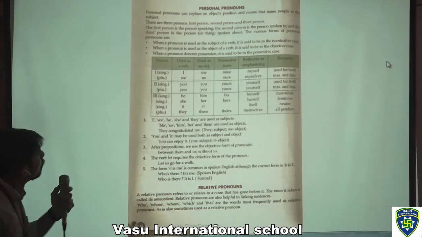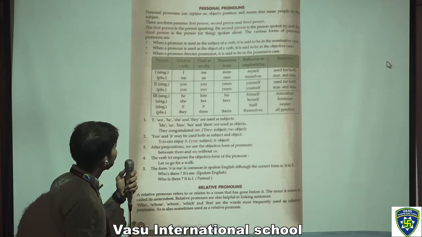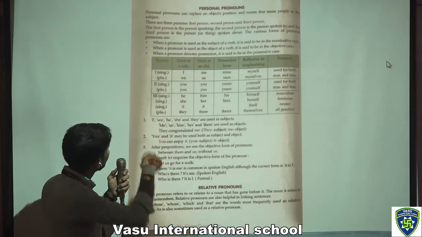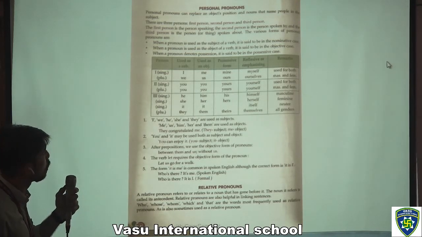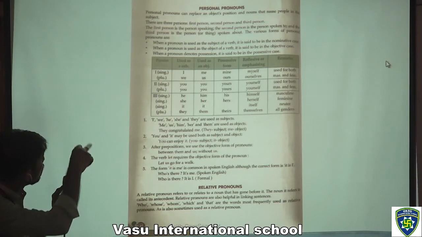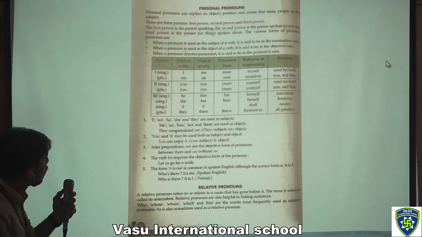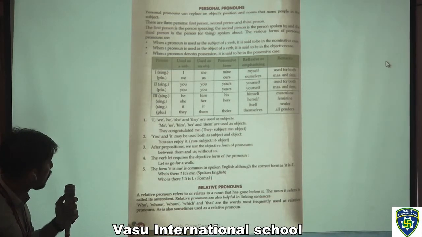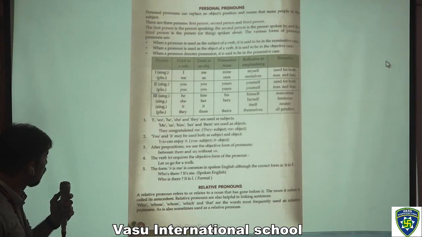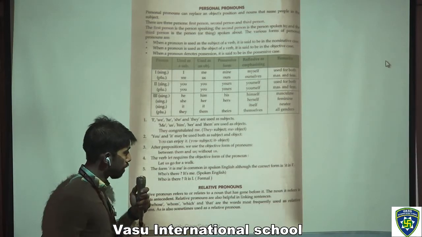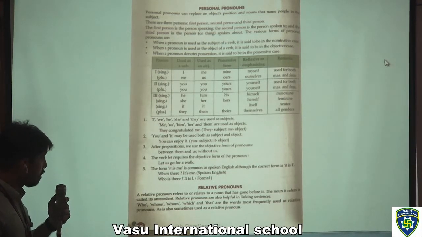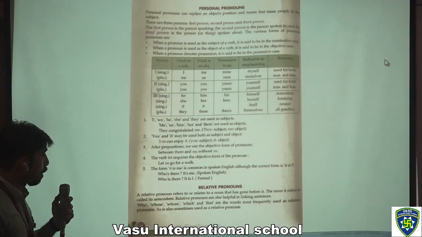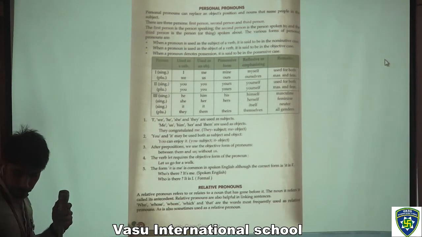So you have to write this table also in your notebook, and you have to understand it: used as a subject, used as an object, possessive, reflexive, or emphasizing, or remarks. You have to make this table in your notebook, and you have to read it on your own. And after that, we have relative pronouns. A relative pronoun refers to or relates to a noun that has gone before it. The noun it refers to is called its antecedent. Relative pronouns are also helpful in linking sentences.